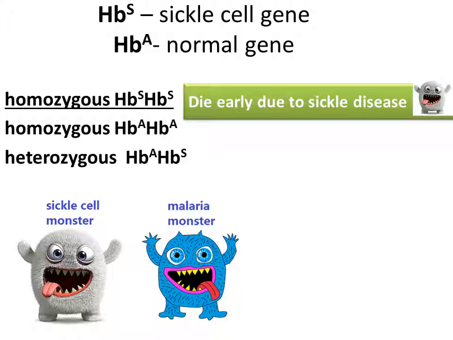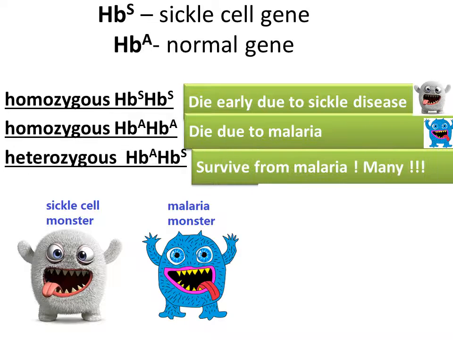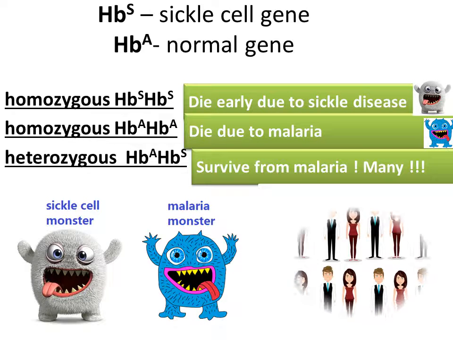What about homozygous normal allele? They will die at that time due to malaria. And heterozygous AS, they survive malaria, and many of them in Africa survive.